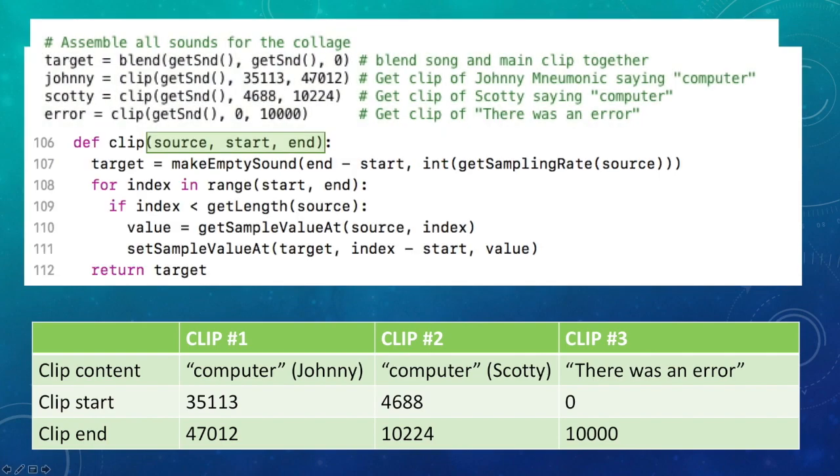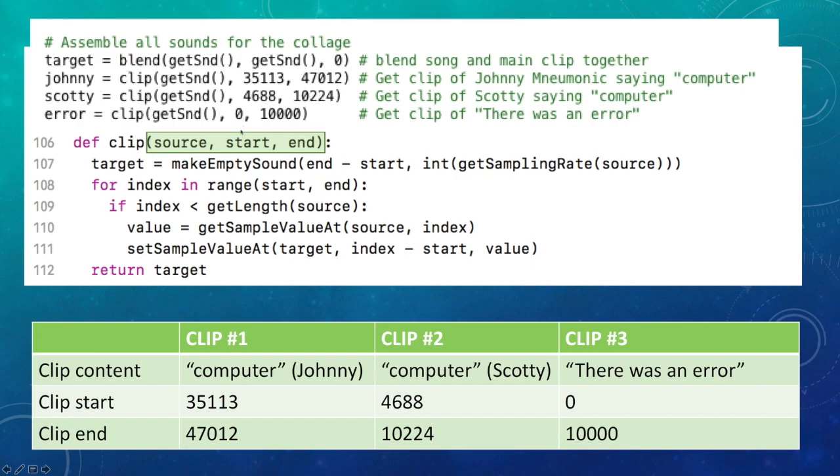Notice that these values that are being passed in come from the table that we created. So the first number that you see being passed in the second parameter location is the beginning of the sound clip of computer for Johnny and Scotty and the beginning of there was an error for error.